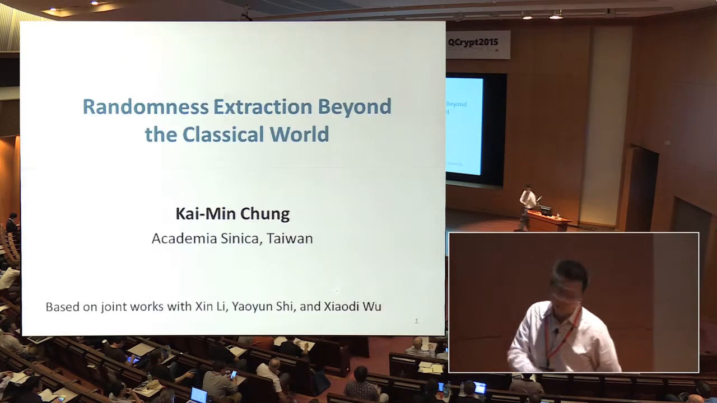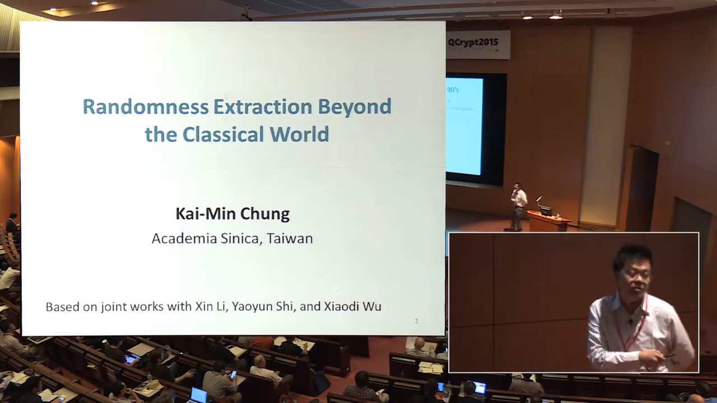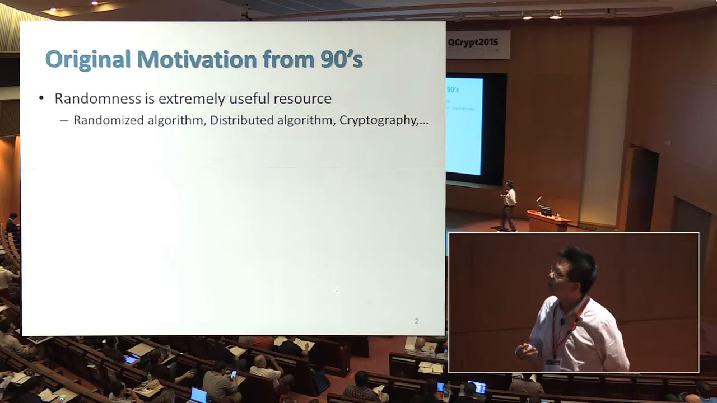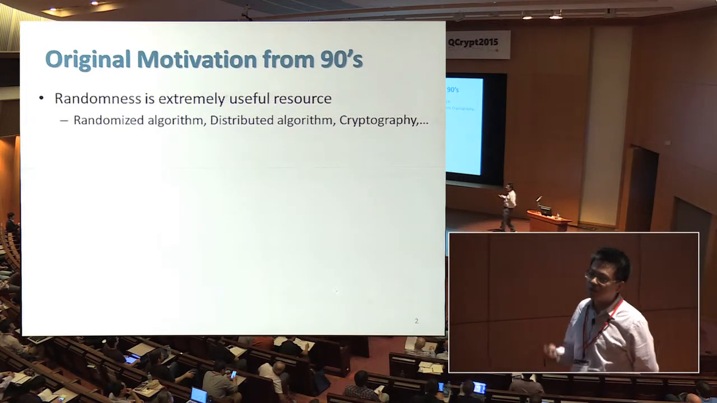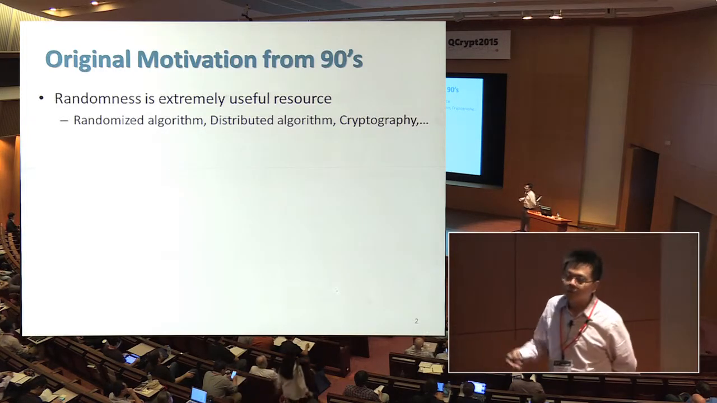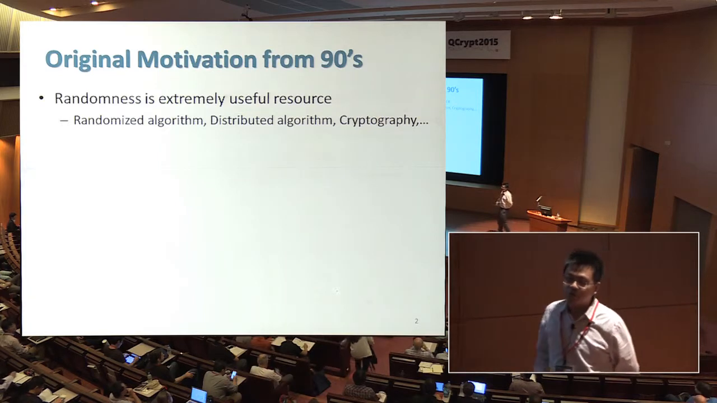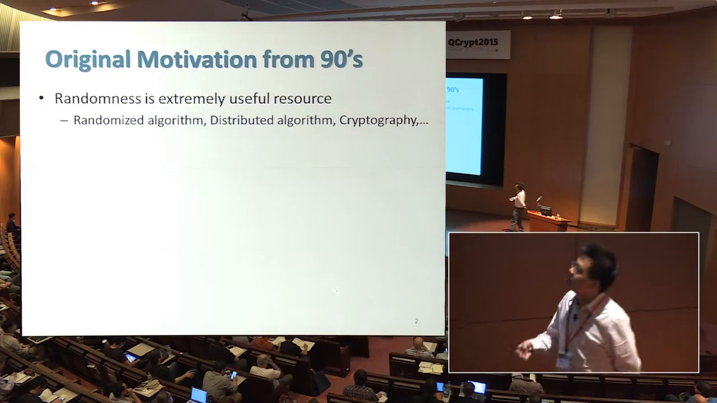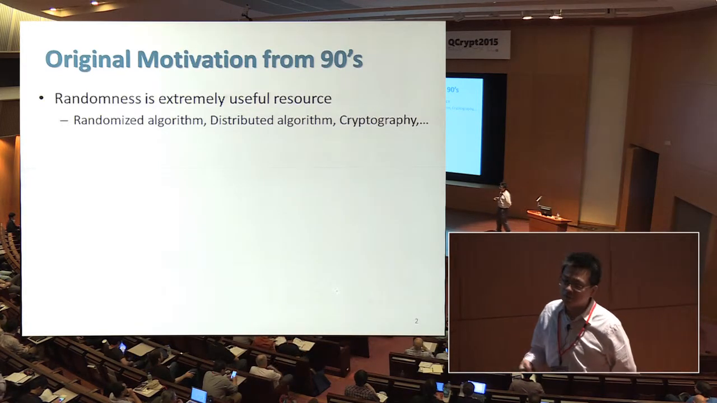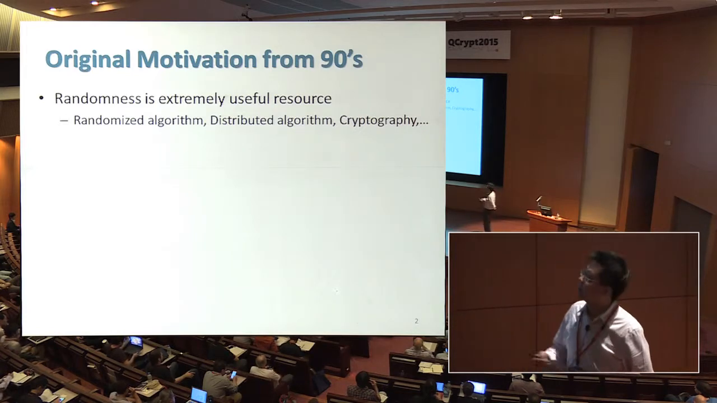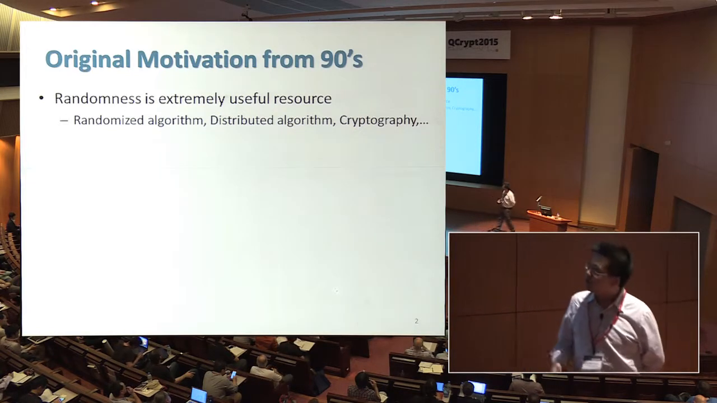I guess randomness extraction is a problem that does not require much introduction, but it's always good to review the original motivation of the problem. This problem originally started in theoretical computer science in the 90s. The motivation is the following.